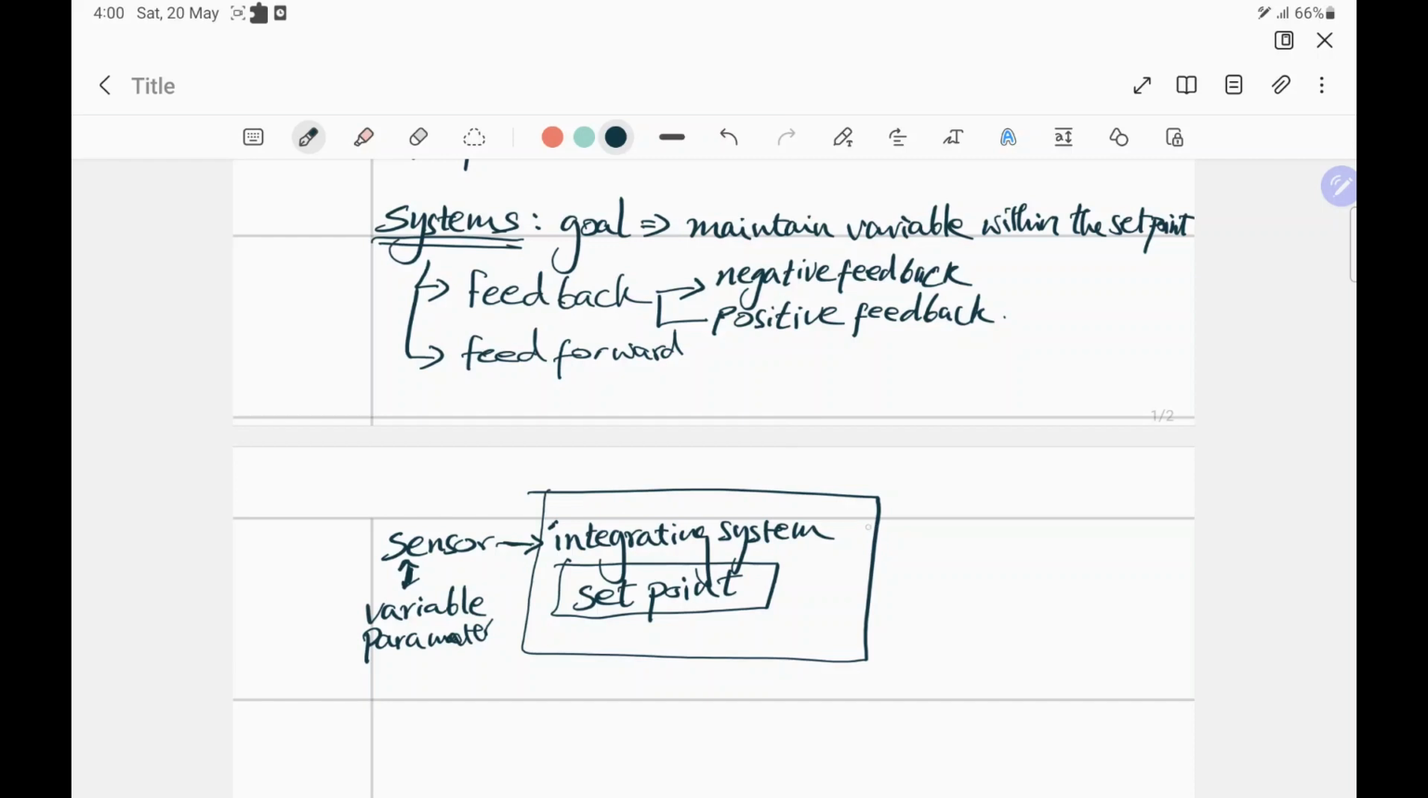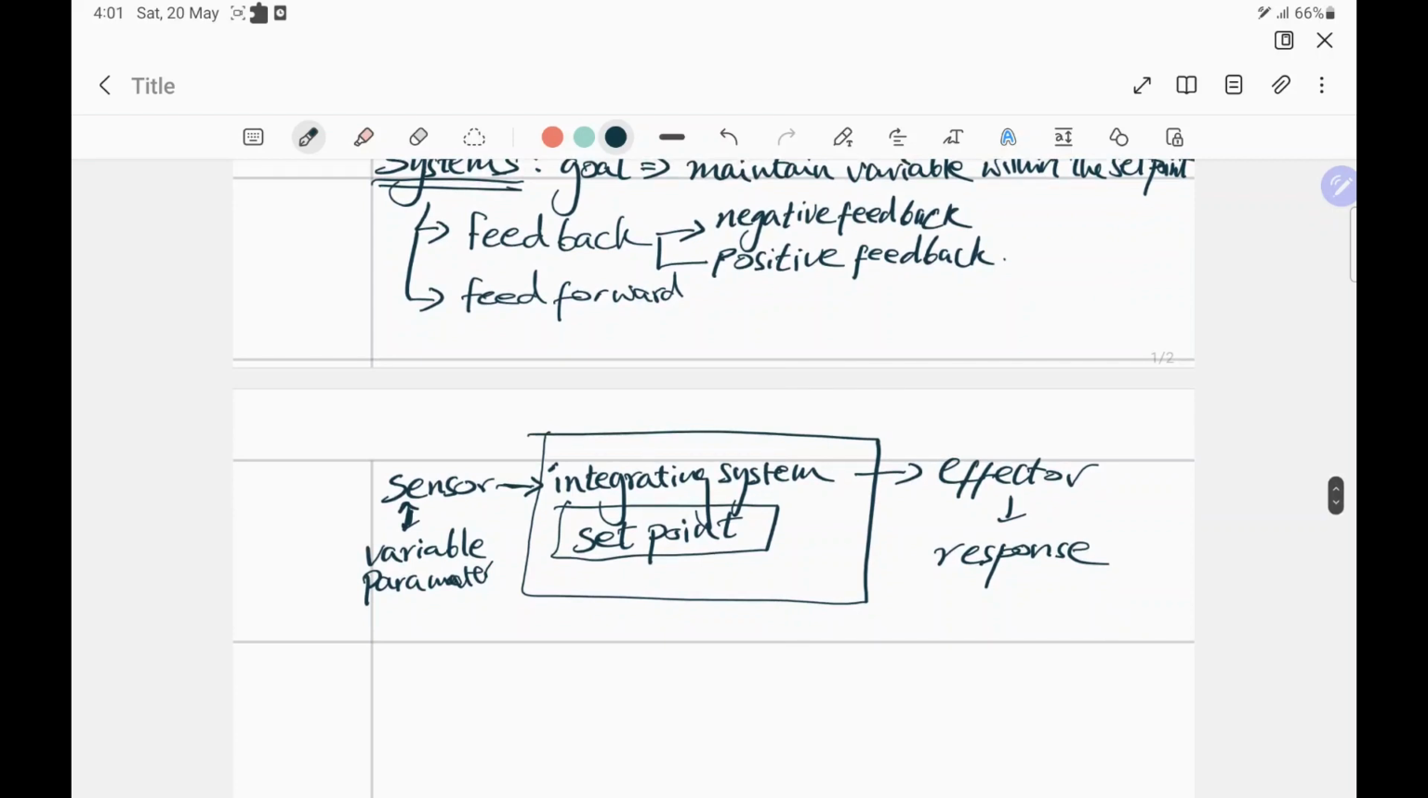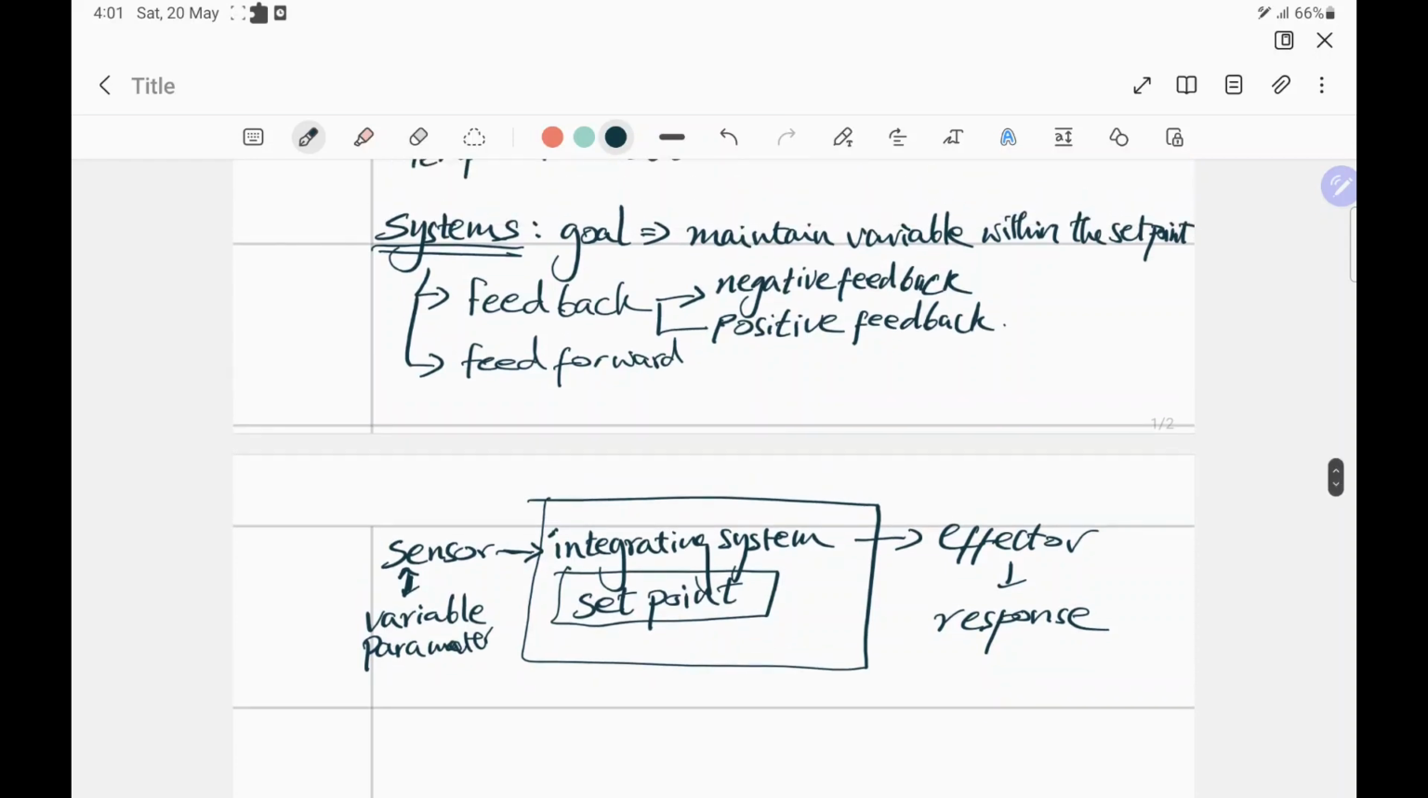So then a signal is given to an effector organ. This effector signal is going to activate an effector organ, and that is going to give a response that tries to oppose the change and restore balance, bring the parameter back to the set point, and hence maintain homeostasis too.